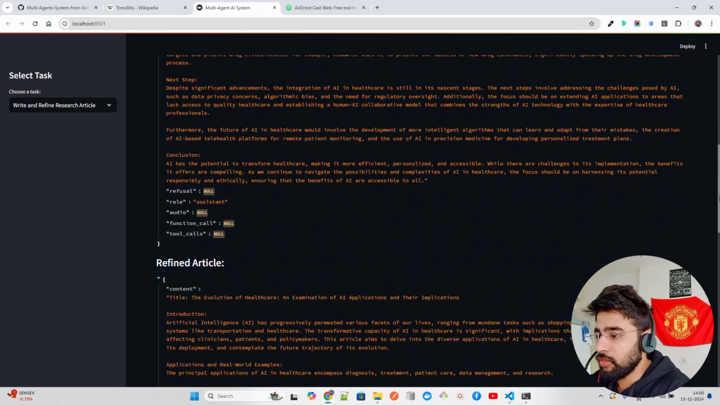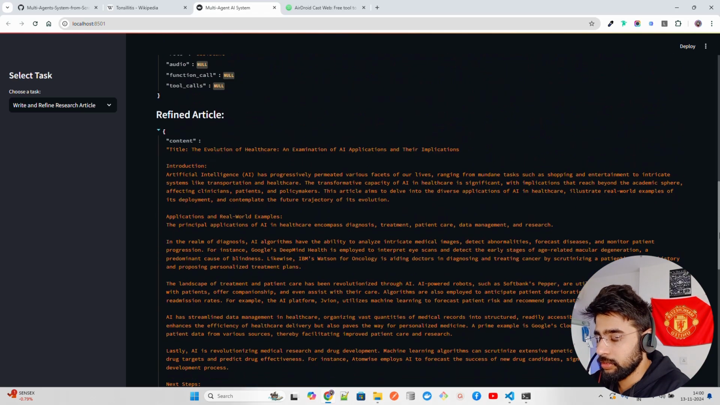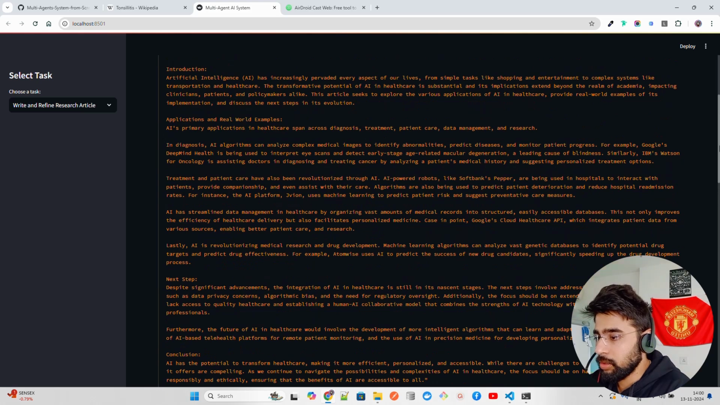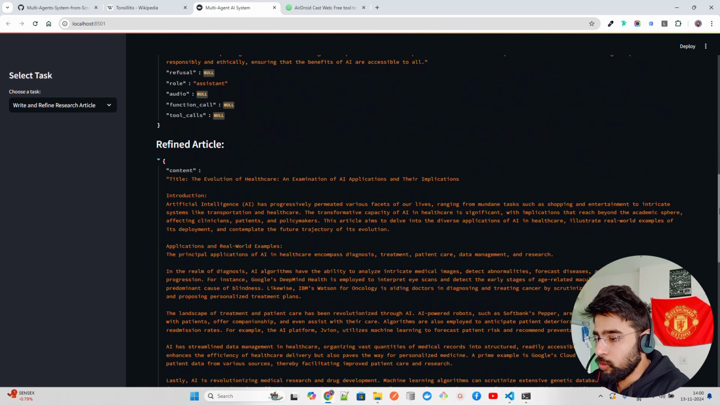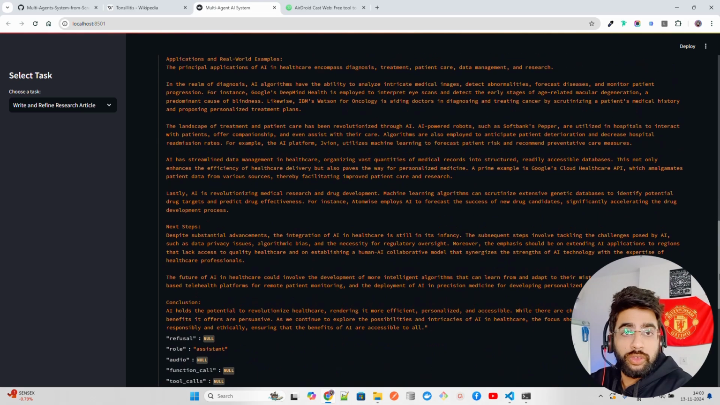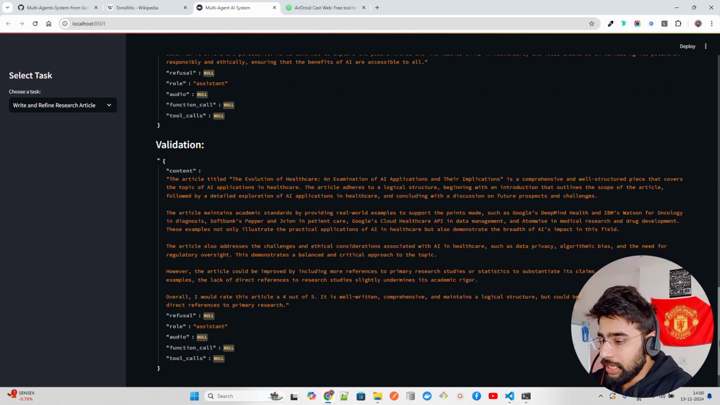Now you can see this is a refined article. The below one is the refined article, and this is fantastic, because of course this is different. If you come to applications, this is different. It says the principal application. It basically refines the article, looking at the written article, and then gives you the validation.